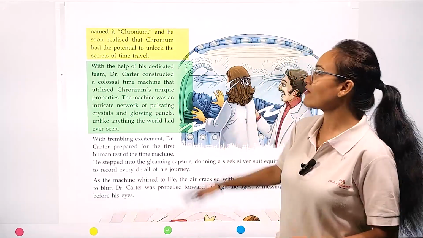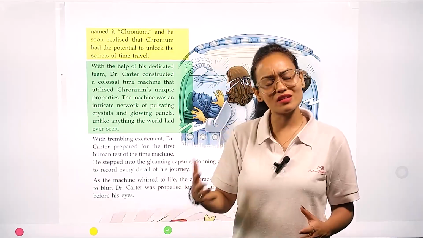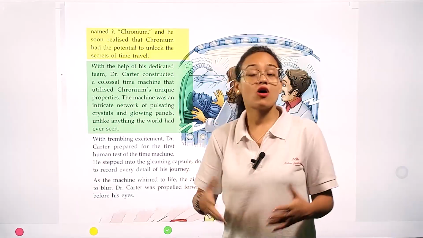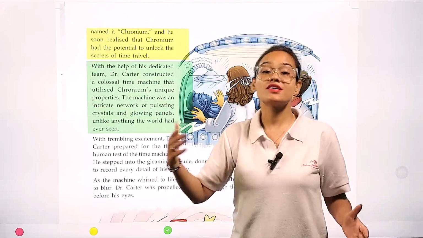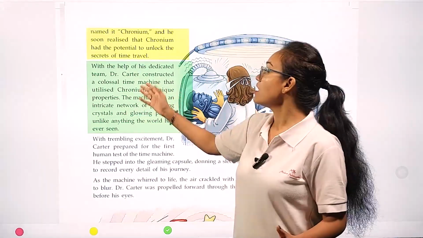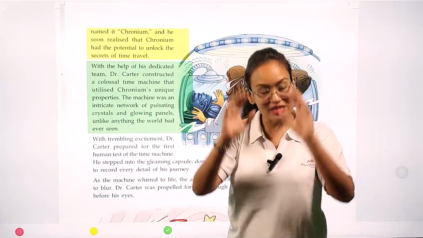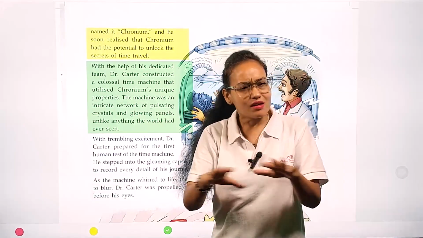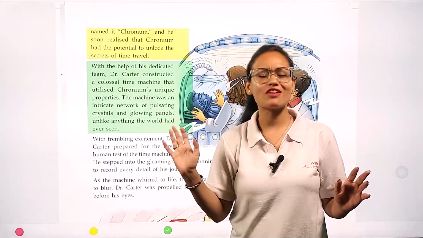After discovering chromium, Dr. Carter wanted to discover the secrecy behind time travel. That's why he organized a group, and along with his group he made a time machine, so that by sitting in that time machine, you can travel through time.